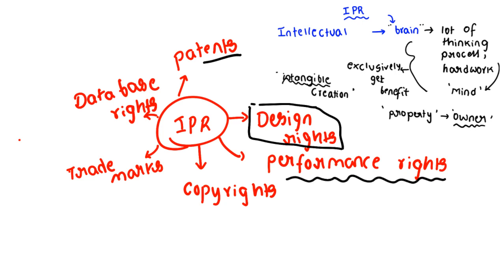And if you create some art, intellectual writing or picture, then you get the copyrights. When you are able to register your brand, your category, it is called the trademark, right? And next we get the database right. It means if I am able to hold a large amount of data, I should be the real and purposeful owner to use the data in any convenient way. Clear? So that is called database rights.